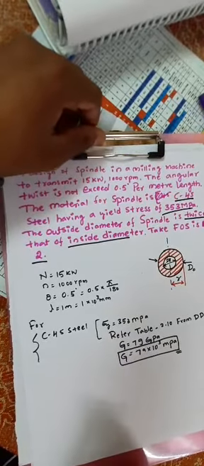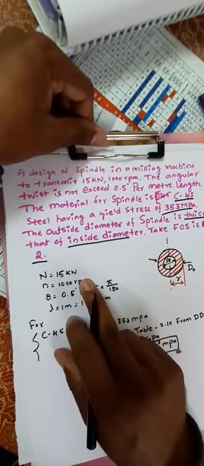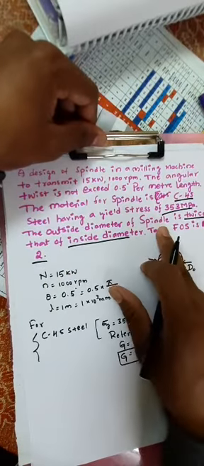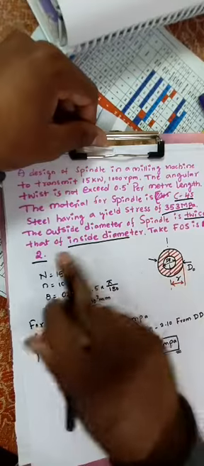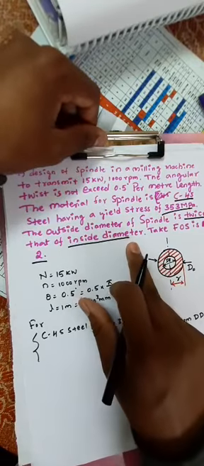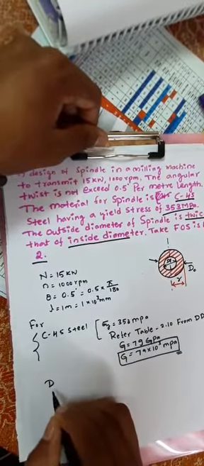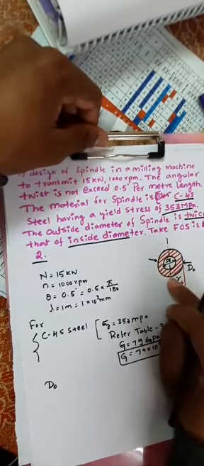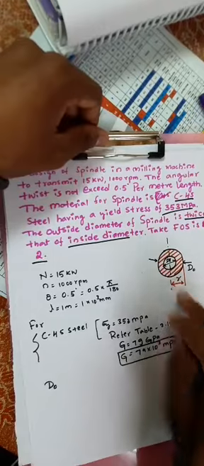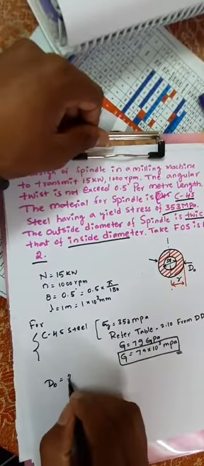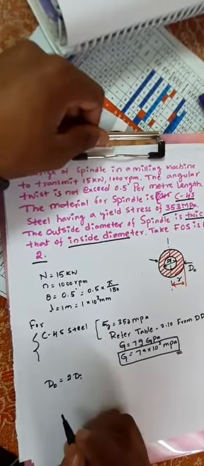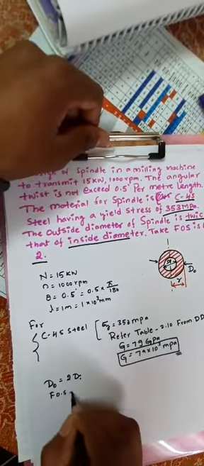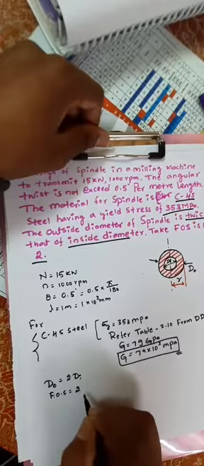Also, just observe this problem. The outside diameter of the spindle is twice that of the inside diameter. So here d naught is the outside diameter of the spindle, that is 2 di. And we also have FOS equal to 2.